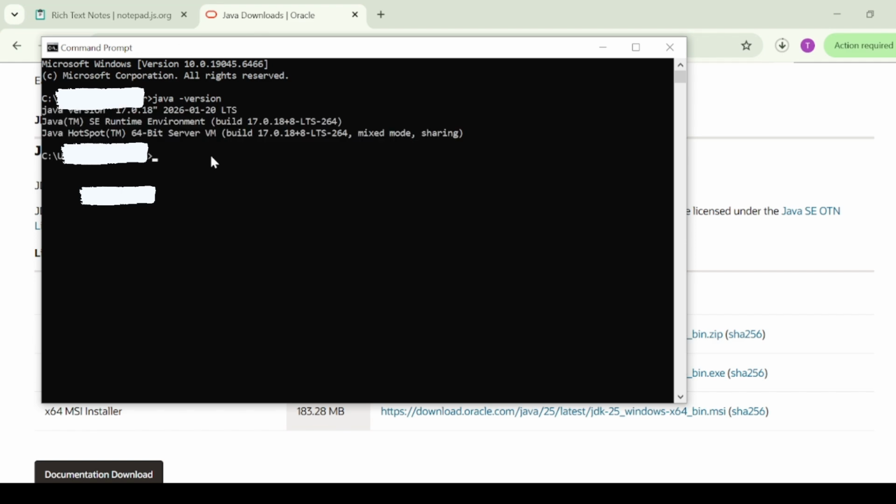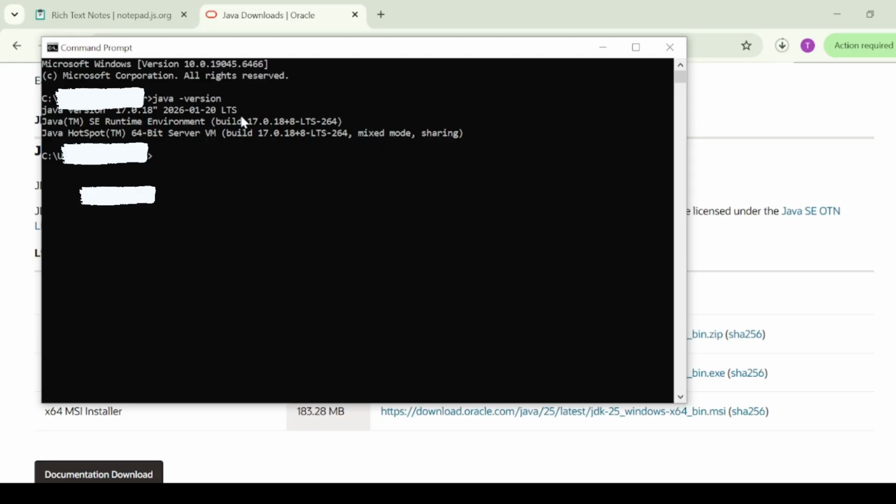As I said, I have already installed Java on my PC. It shows that I have Java on my computer, which is an LTS, or long-term support, version.